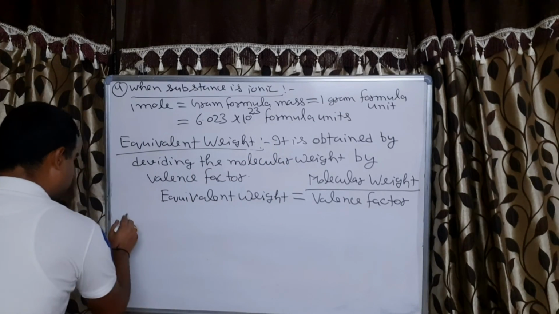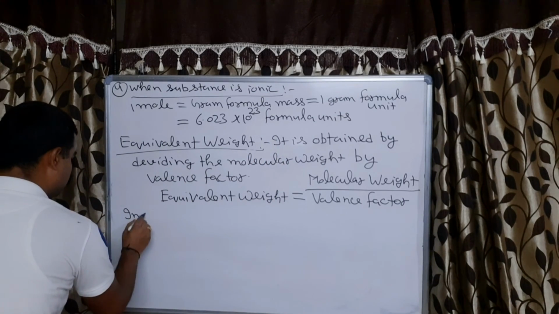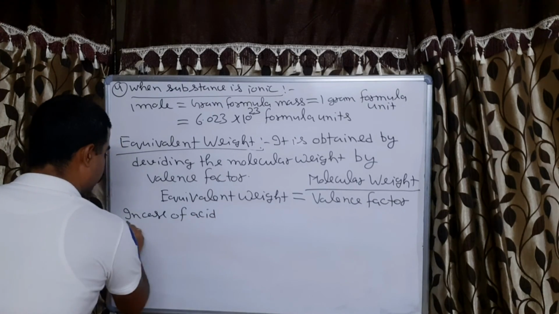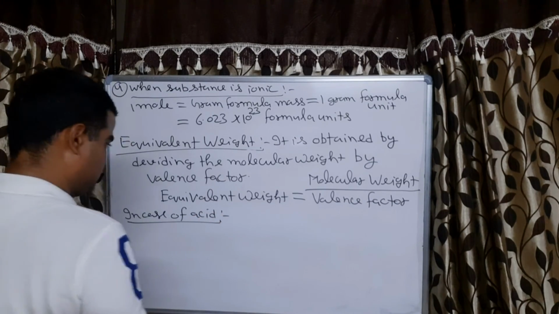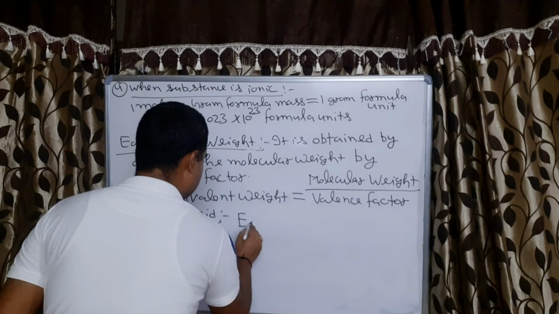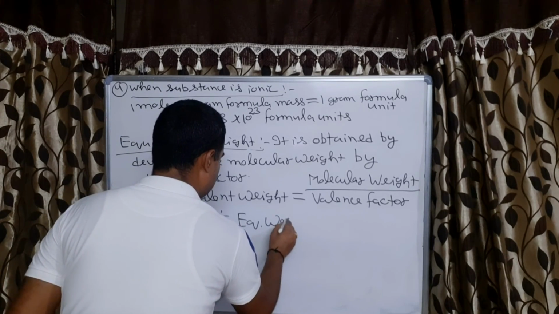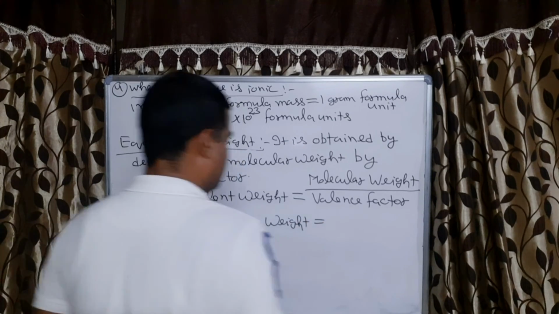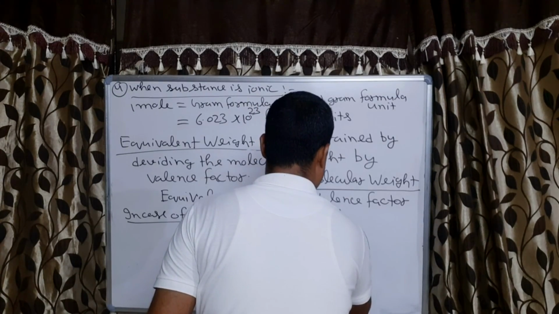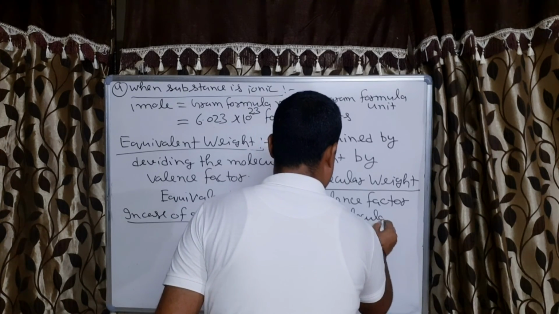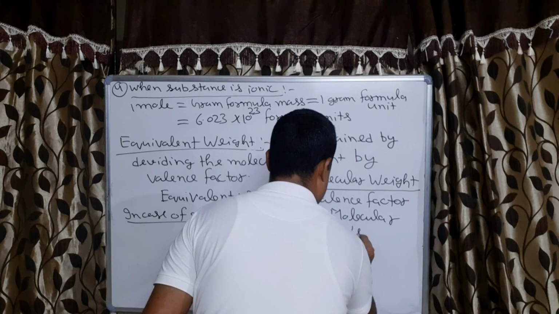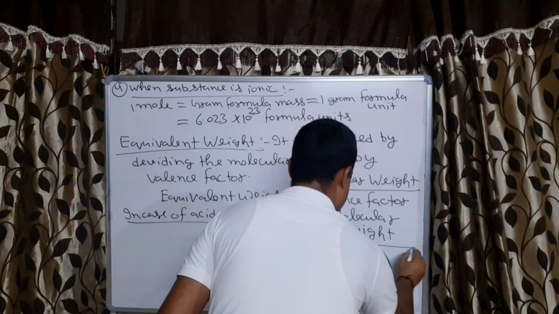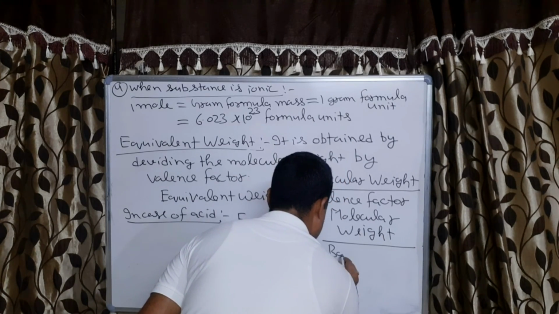So in case of acid, equivalent weight is equal to molecular weight by basicity. Correct or not?